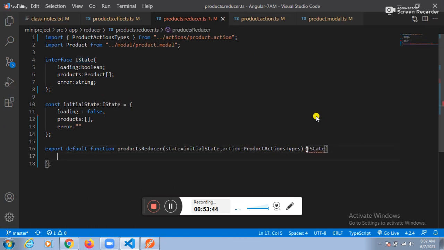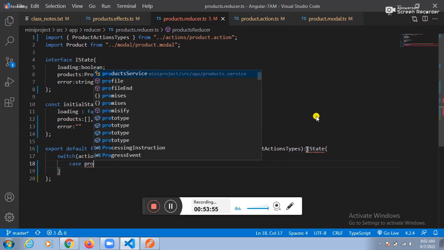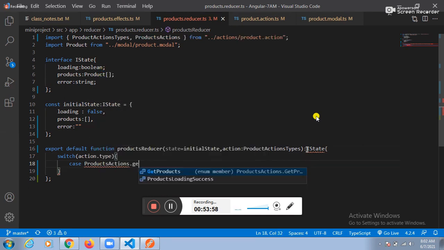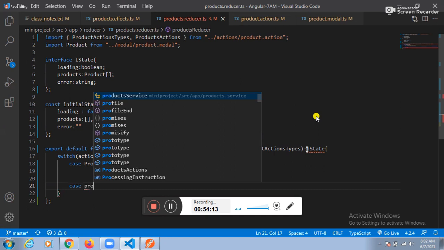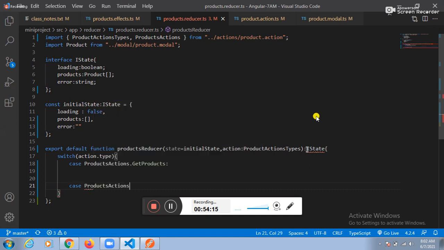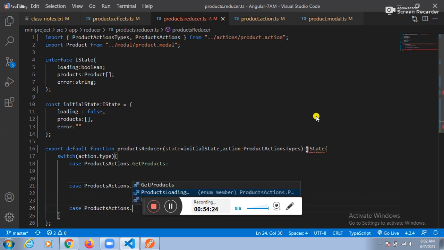See this one here. Can I take the switch case? Yes, sir. Switch action.type. Case. What is the enum? ProductActions. ProductActions dot. What is the first one? GetProducts. What is the second one here? The second one is ProductActions dot ProductsLoadingSuccess. What is the third case? ProductActions dot ProductsLoadingFail.